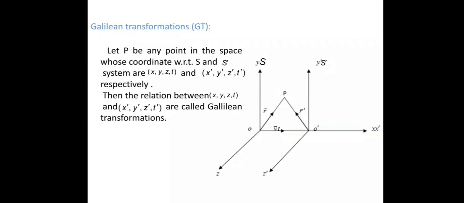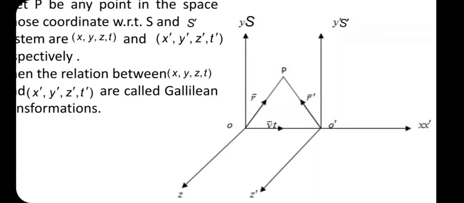O and O dash are at the same position at time t equals 0 and t dash equals 0. But after some later time t, this reference system S dash is moving along the axis x dash, that is x and x dash coincide, and the axes OZ and O dash Z dash are parallel, OY and O dash Y dash are parallel, and this reference system S dash is moving with a uniform velocity v bar, that is with a velocity v.